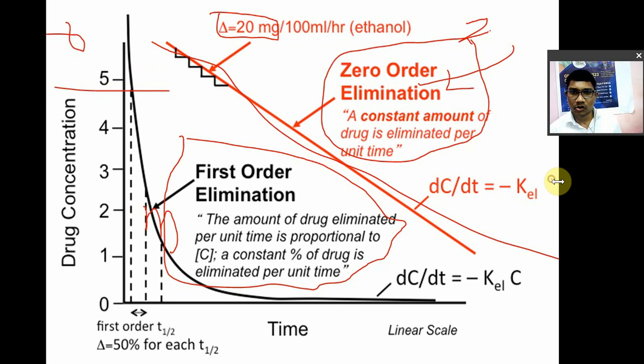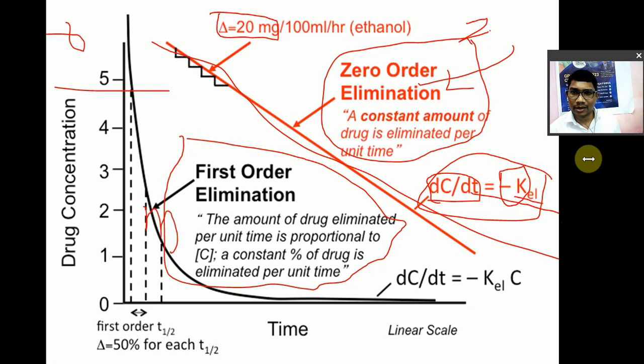What is the equation for zero order elimination? dC/dt. dC means decrease in the concentration with respect to time. dC/dt is equal to minus K, where K is nothing but the rate constant, and el is for elimination rate constant. So you can see the rate constant is not dependent on any other term. Okay, so that's why it is zero order. In this case, the kinetics of zero order elimination does not depend on any factor. That's why it is zero order.